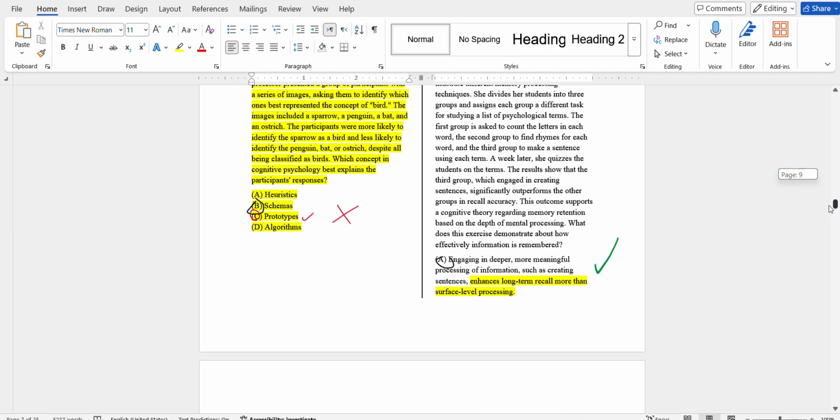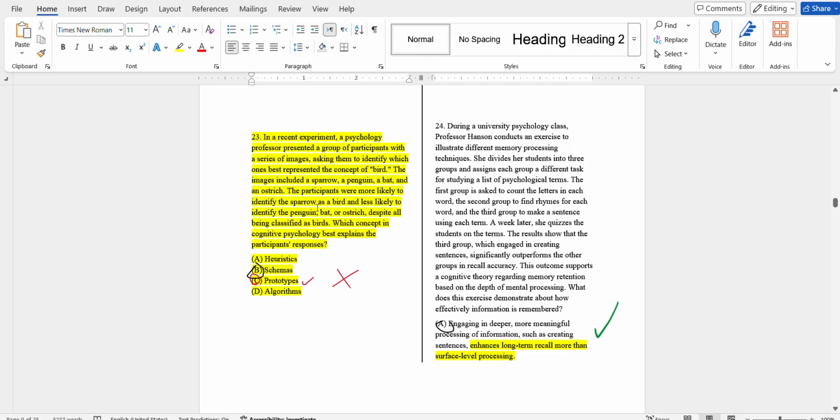On to the next question, in a recent experiment, because we had a hard time. Make sure you guys revise these following topics, like this specific question, where they identified types of animals and which one is specifically a bird, and which concept in cognitive psychology best explains the participants' response where they placed the animal at the end of the list, although all of them are birds. This is prototype, not schema. Okay, on to the next question.